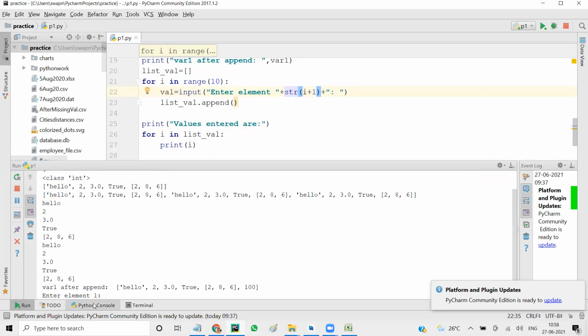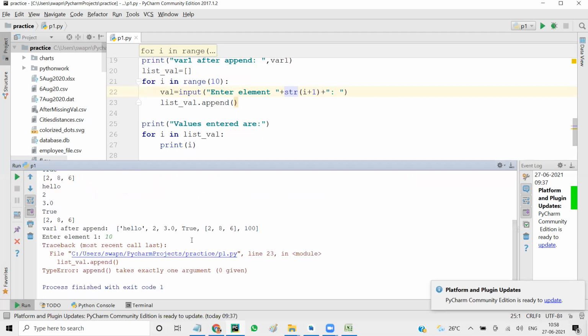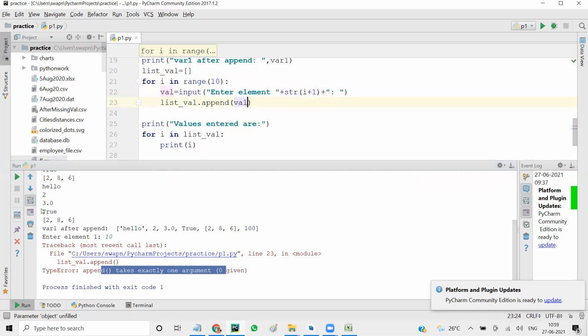It says enter the element 1. So I entered, say, 10. Now what happened? Append takes exactly one argument. You should have told me, right? So append what? Append val, isn't it?